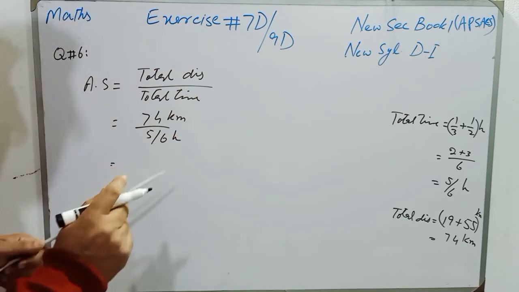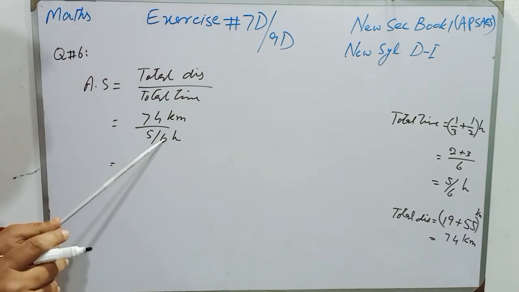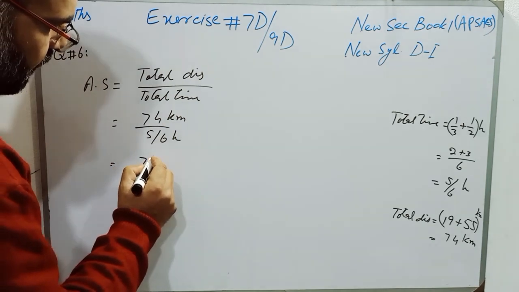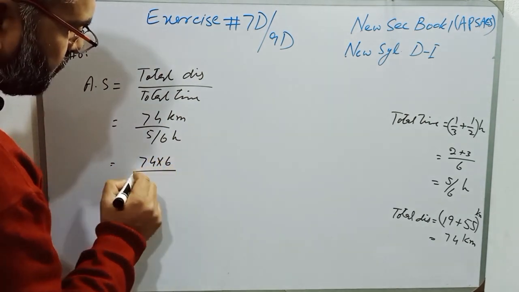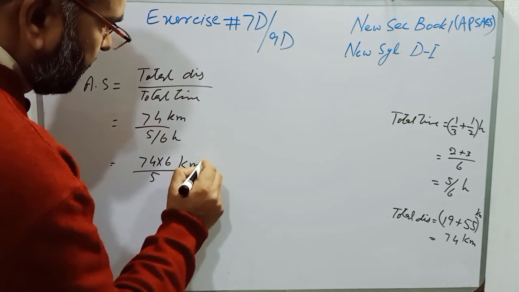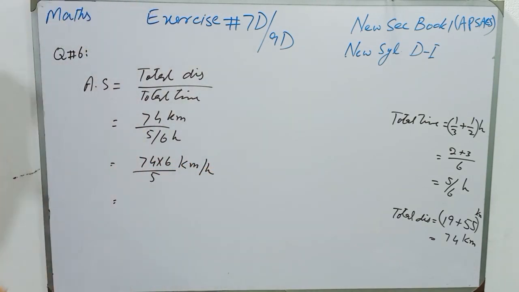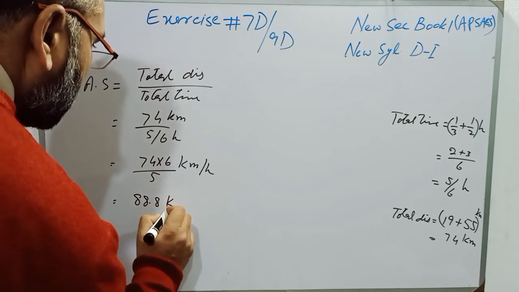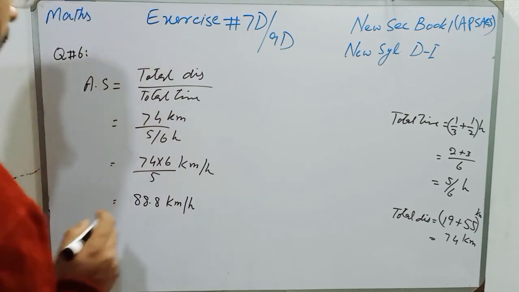So the denominator will multiply with the numerator, and we will have 74 multiplied by 6 over 5 kilometer per hour. Now students, use your calculator. 74 multiplied by 6 divided by 5, and the average speed will be 88.8 kilometer per hour that we have to find.